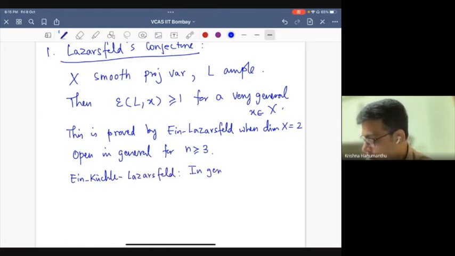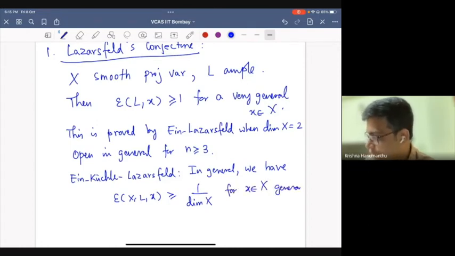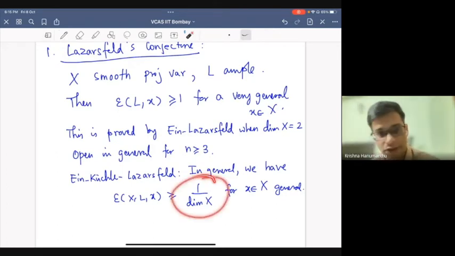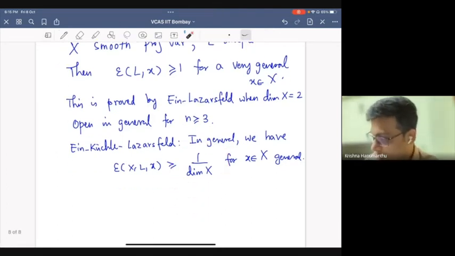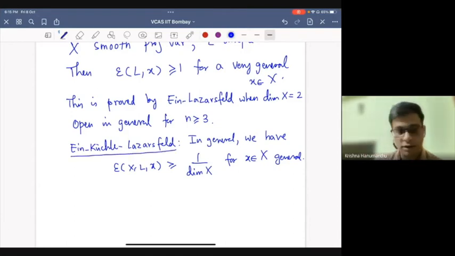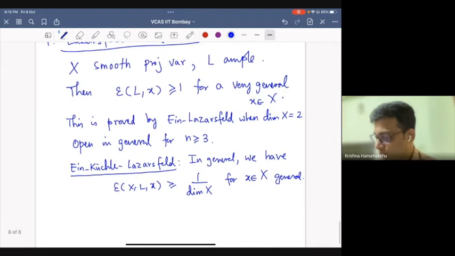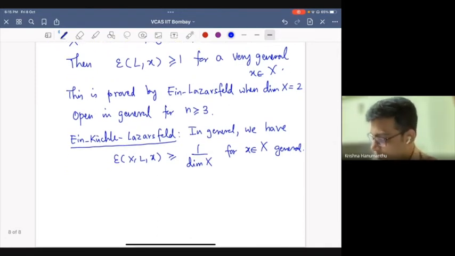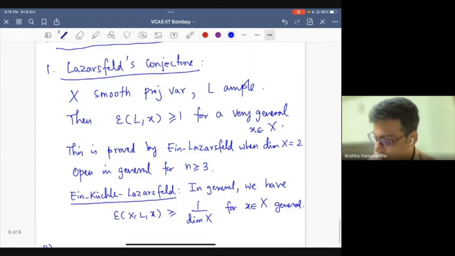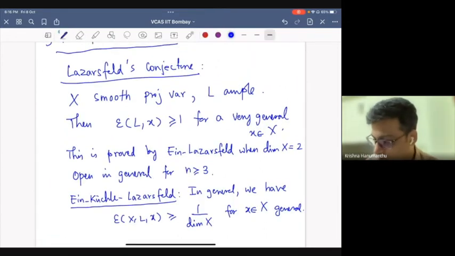In general, we have a bound much weaker than the conjectured bound, but we do have something. It is 1 by dimension of X for x general. Of course, even for surfaces this is not the strongest result we know, because for surfaces it is greater than or equal to 1, not 1 by 2, as this would say. But in general, this is the best one can say. For 3-dimensional varieties, there are better results. But again, I don't want to write too many specific problems. My goal is to broadly introduce some problems.